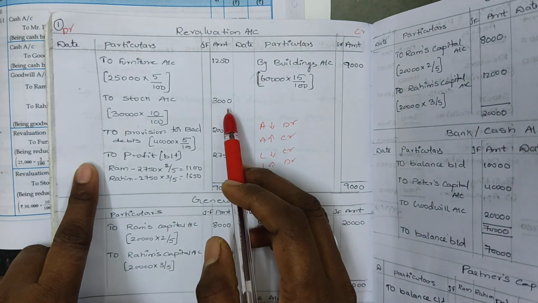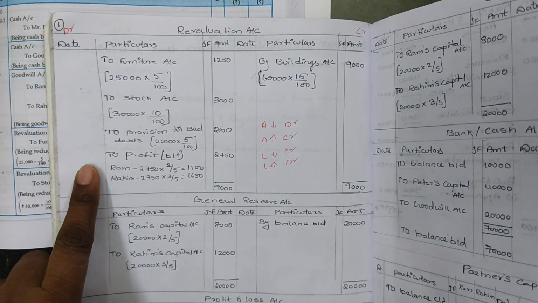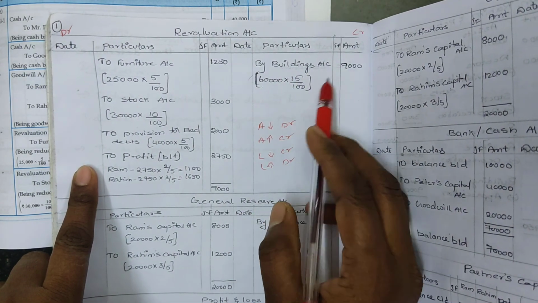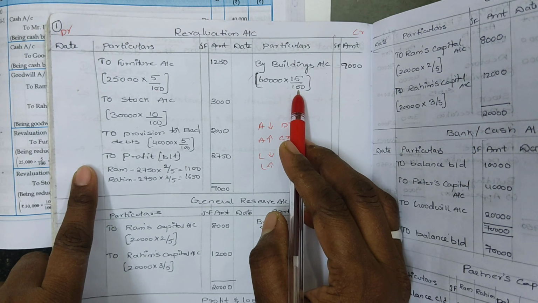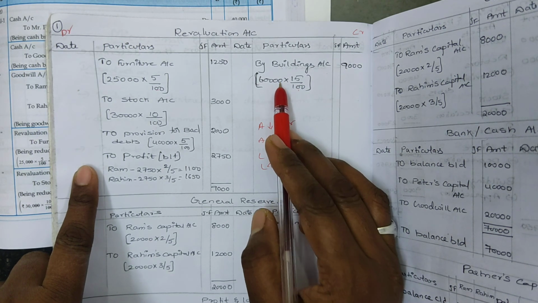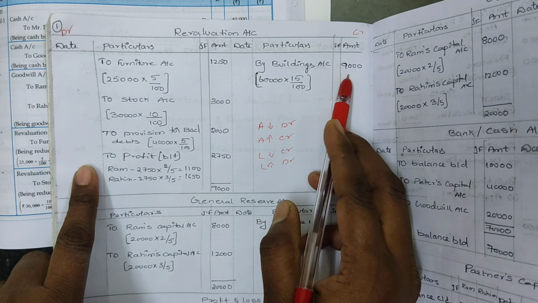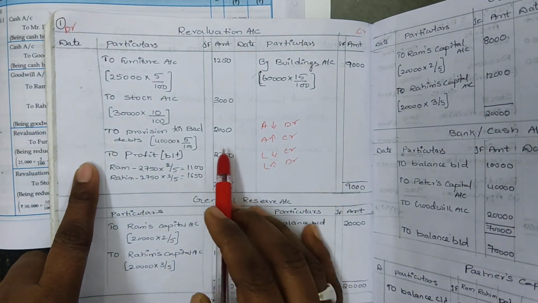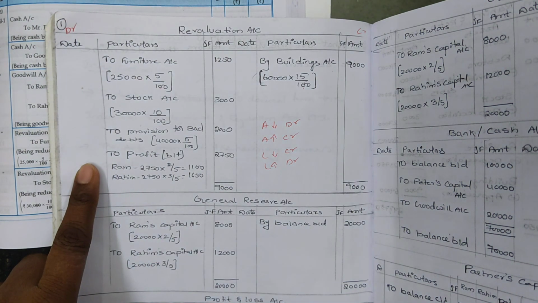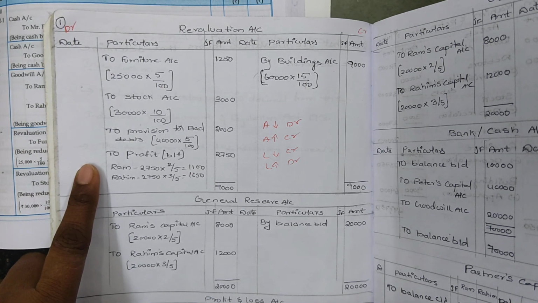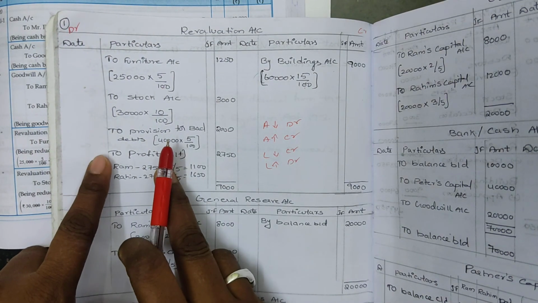Next, appreciate building value by 15%. By buildings account, 60,000 into 15 by 100. Two zeros cancel, 600 into 15, so 9,000. Next, provide for bad debts at 5% on debtors. Means a new provision has been created on debtors. If we are creating any provision on bad debts, it should be on the debit side.